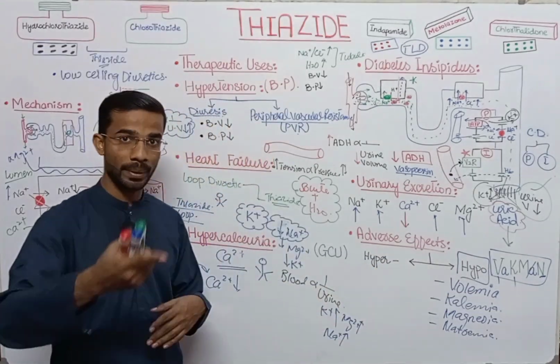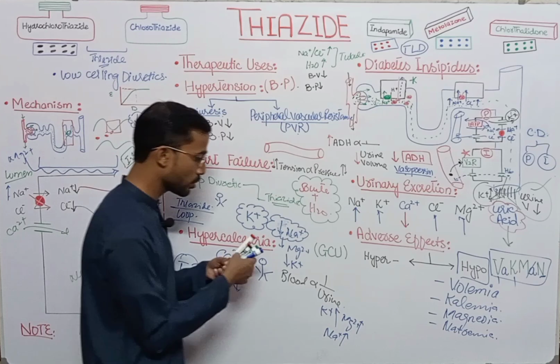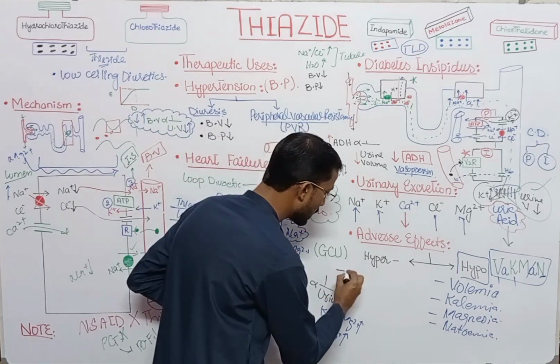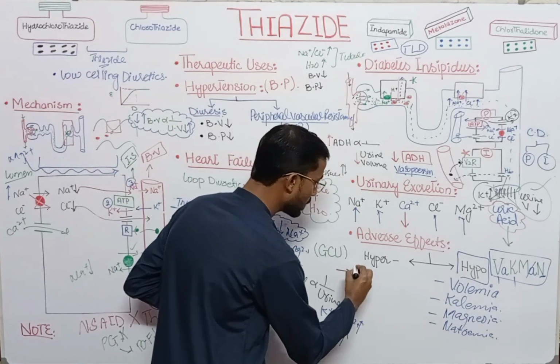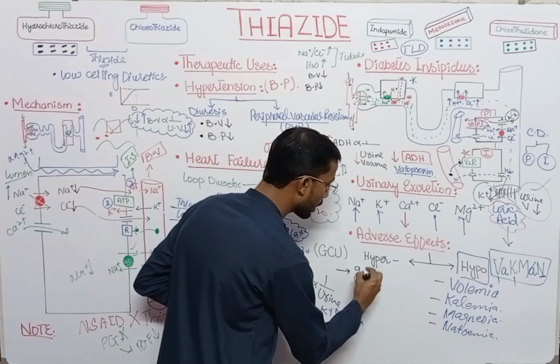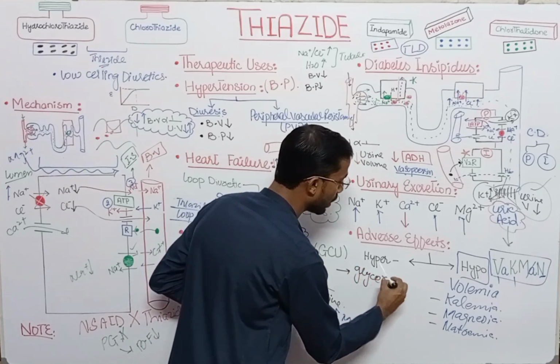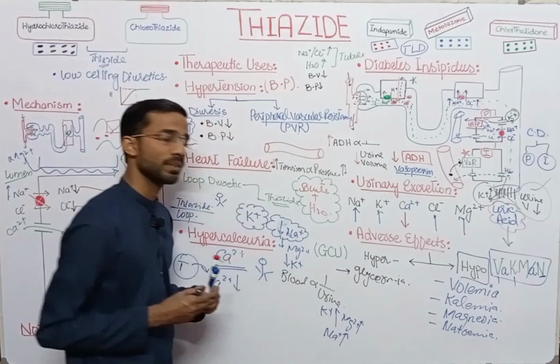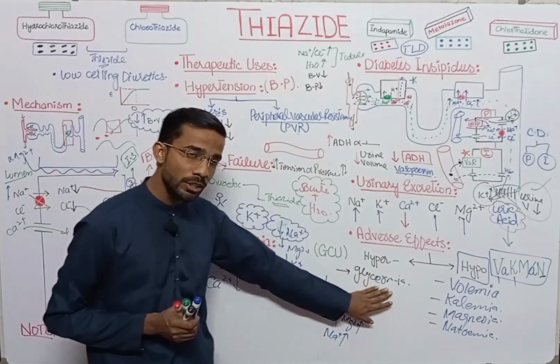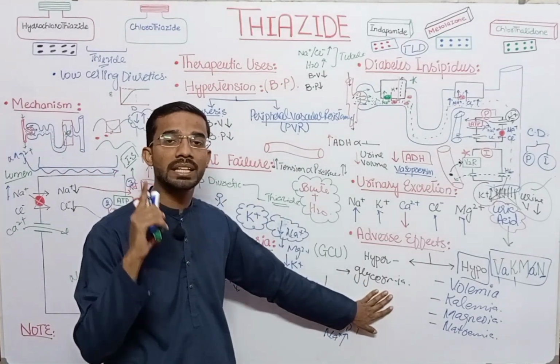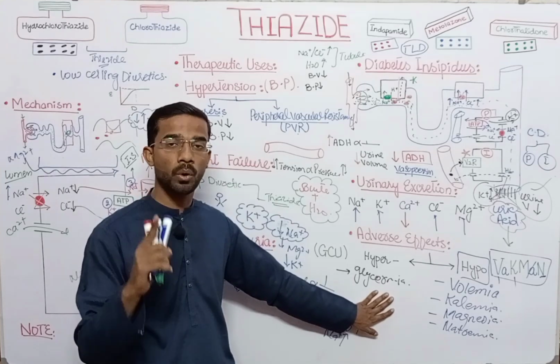Next we will discuss hyper, meaning increased concentration. So you will see by the usage of the thiazides, you will see the hyperglycemia. This point is very much important. By the usage of the thiazide, you will see the increase in the amount of the glucose in the blood.